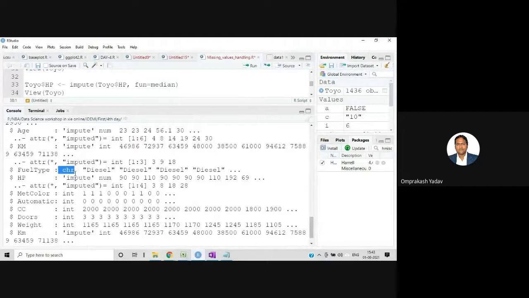So this is a character type, and it's not a factor type. Though it's showing different classes like diesel or petrol, it's not a factor type. So we have to first convert this character type to factor type. And the second thing, we cannot work with these words, so we are going to convert this also into some numbers. That is called label encoding. I'll teach you that one in a moment. Before that, we will first convert this one into the factor kind. By structure, you got that this is character data. Now we will convert this one into factor data.